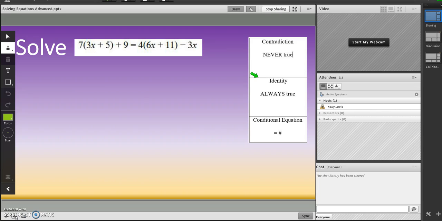All right, this looks complicated, but we can do it. We just take tiny baby steps at a time. We need to distribute that 7, and we need to distribute the 4. That's the very first thing I'm going to do. So 7 times 3, 21. 7 times 5, 35, and then I'm going to bring my 9 down. 4 times 6, 24x. 4 times 11, 44, minus 3x. That's the minus sign. All right, now I need to combine like terms.